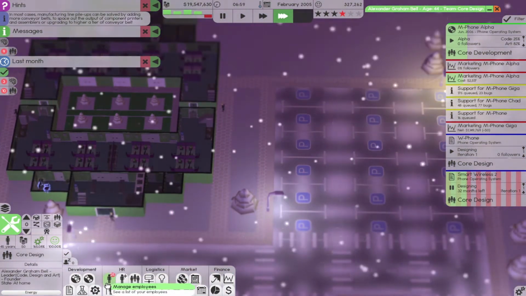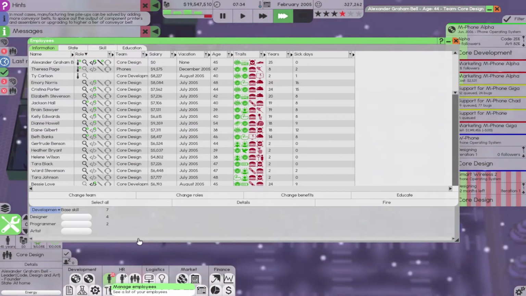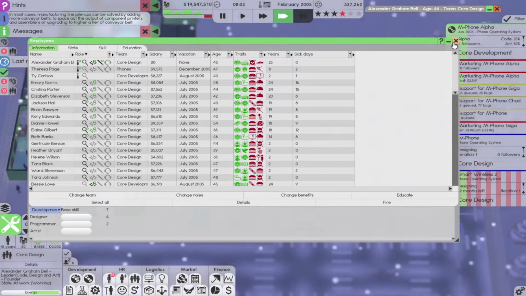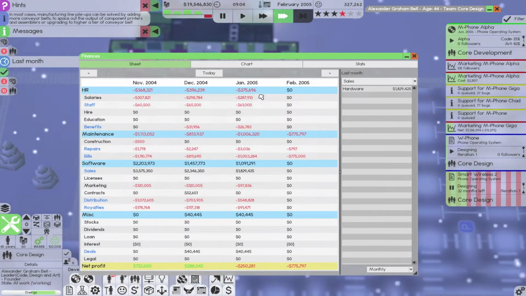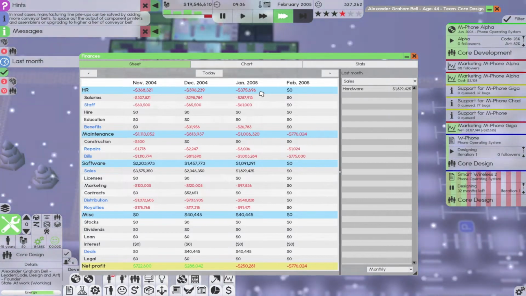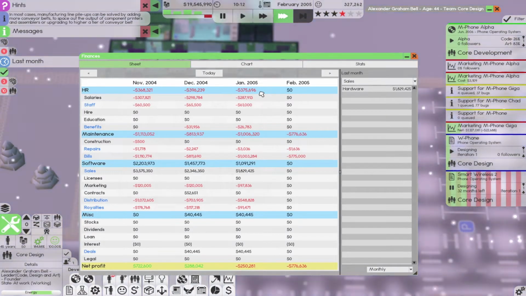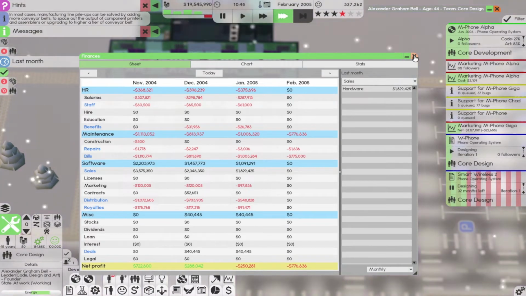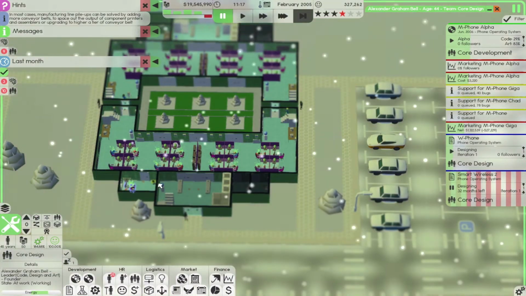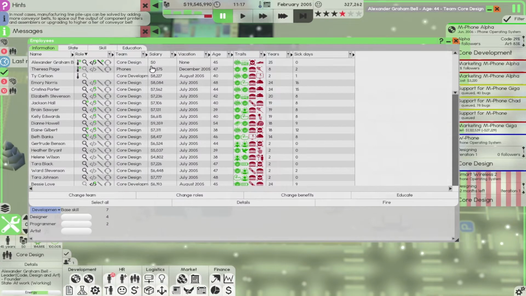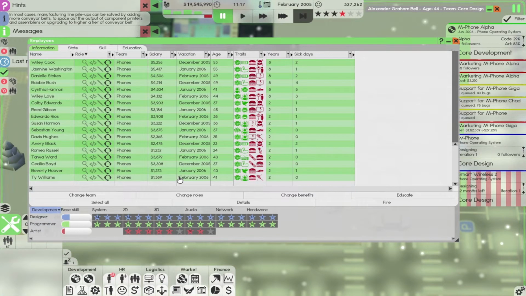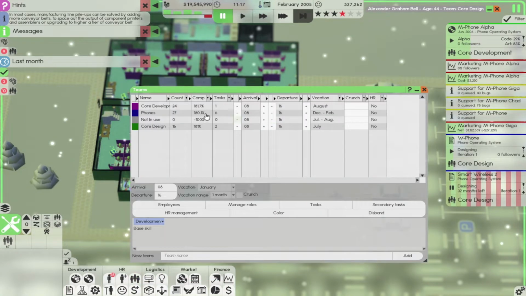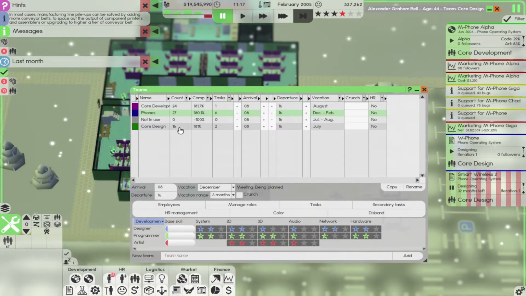I'm curious how much I'm paying in wages. Let's go back to finances. 3,750. Let's see. If we were to do the cheapest car, how many employees do we have again? That's not going to tell me. I'm stupid. How many employees do we have? 24, 27, 16.